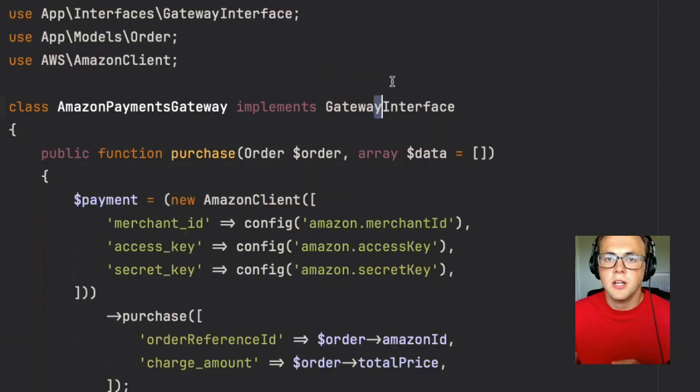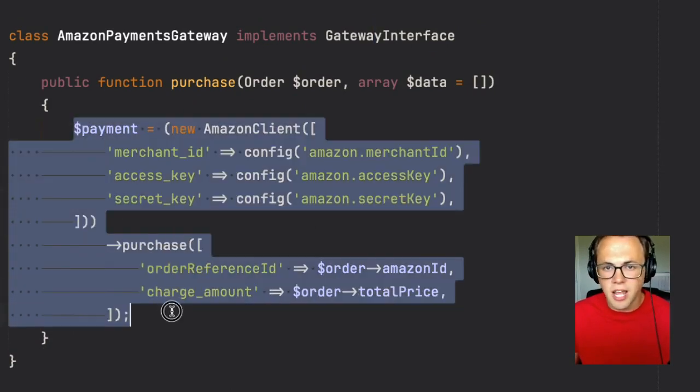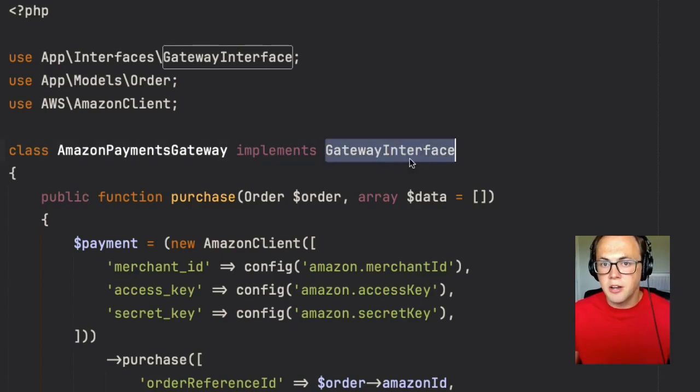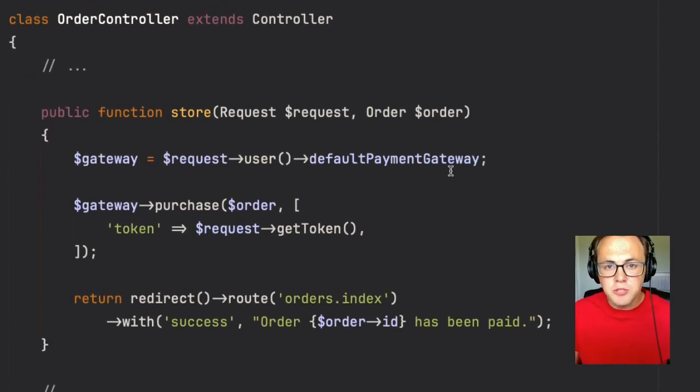Just as a quick demo, of course, here's the Amazon Payments Gateway as well. Again, just the Amazon client-specific logic here. We're not concerned about anything else because we're implementing an interface. So if we take a look at our controller now that we've applied this open-closed principle, you can see it's much more clear now, right? It's certainly easier to read and reason about. We're not really doing anything that we shouldn't in our method.